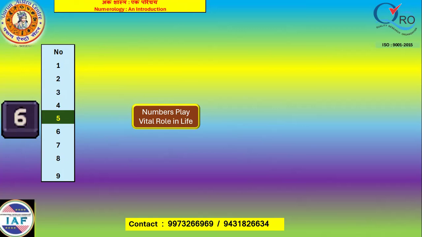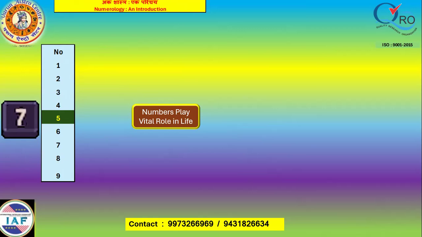Any number in compound form consisting of more than one digit is added together and converted into a single digit, whether it is a date, month, or year, mobile number, city number, etc. If it consists of more than one digit, all the digits are added together and converted into a single digit. This is the basic principle of numerology.